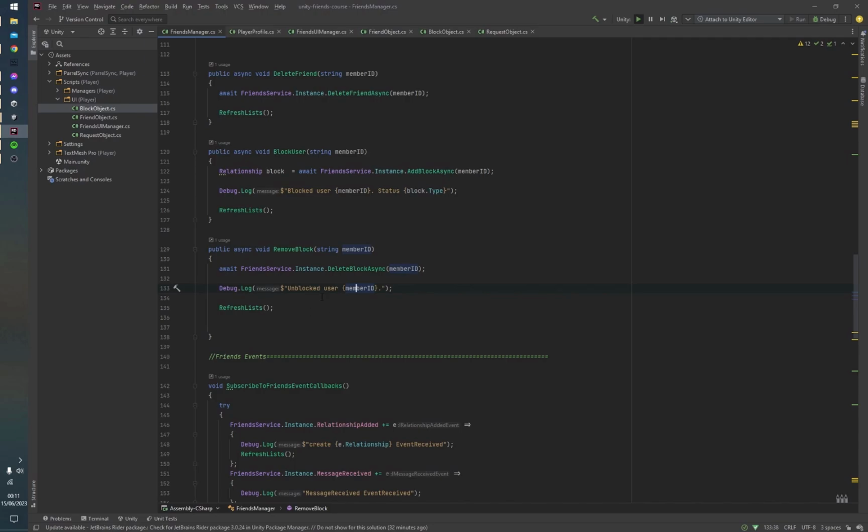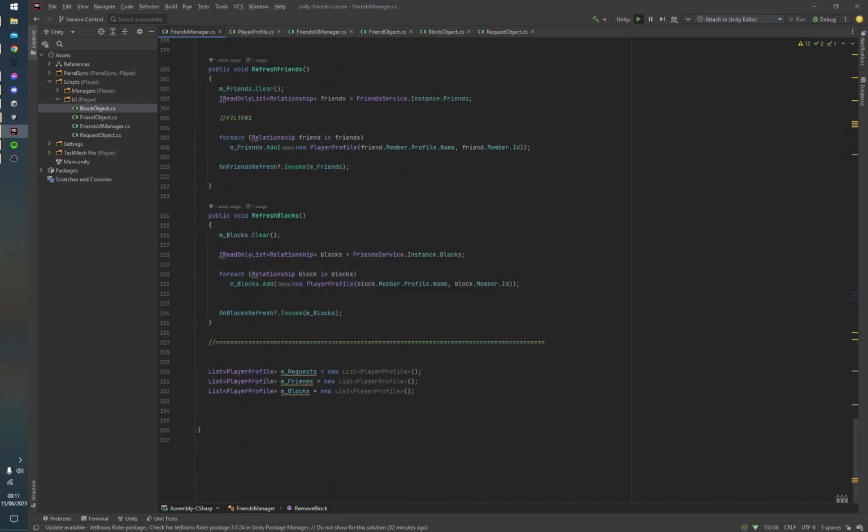Now, of course, once you're done blocking, you want to see the list of blocked users. And this is where getting a list of blocked users comes in important. So down here, we have a function void RefreshBlocks. And the only important part is actually this here. So the FriendService.Instance.Blocks. This holds a list in terms of relationships. This holds a list of all users that you've blocked on your local machine, not users that have blocked you, because as you saw at the beginning, the blocked client actually doesn't know it's been blocked. So this holds a list of all users that you've blocked on your local machine.